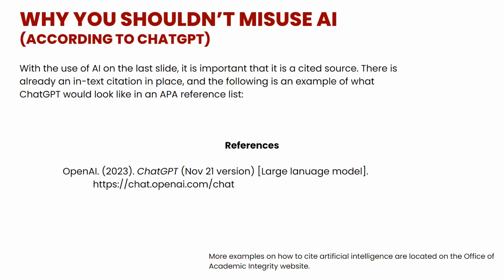With an in-text citation already in place, the last thing you must do is add it to your works cited page. This is an example of what ChatGPT would look like in an APA reference list.